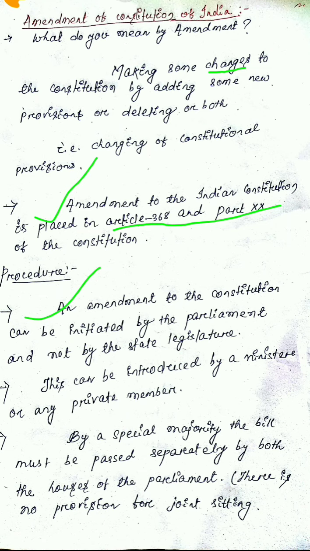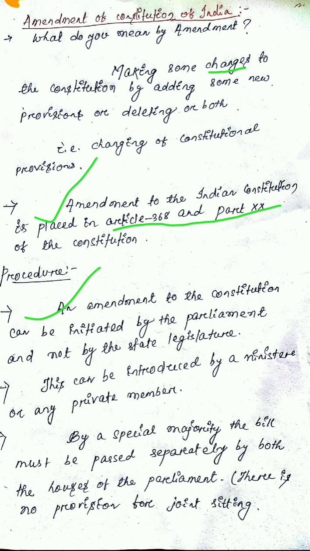The second thing, this can be introduced by a minister or any private member. You have to remember this. There may be confusion that only the government machinery or only the ministers can introduce a bill for the amendment. No, this is wrong. Any private member, meaning a member from the ruling party or any opposition party, can introduce a bill, or a minister can introduce the bill for the amendment process.